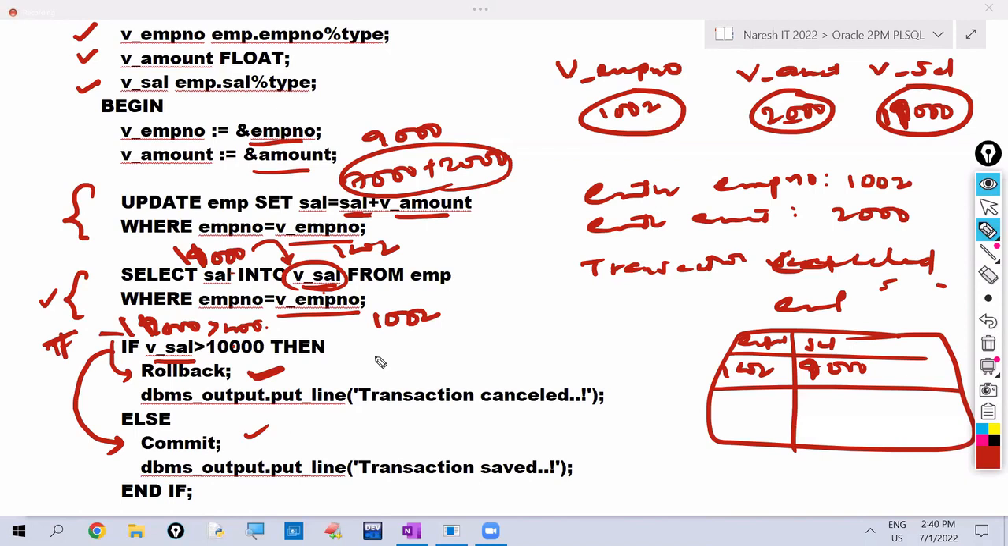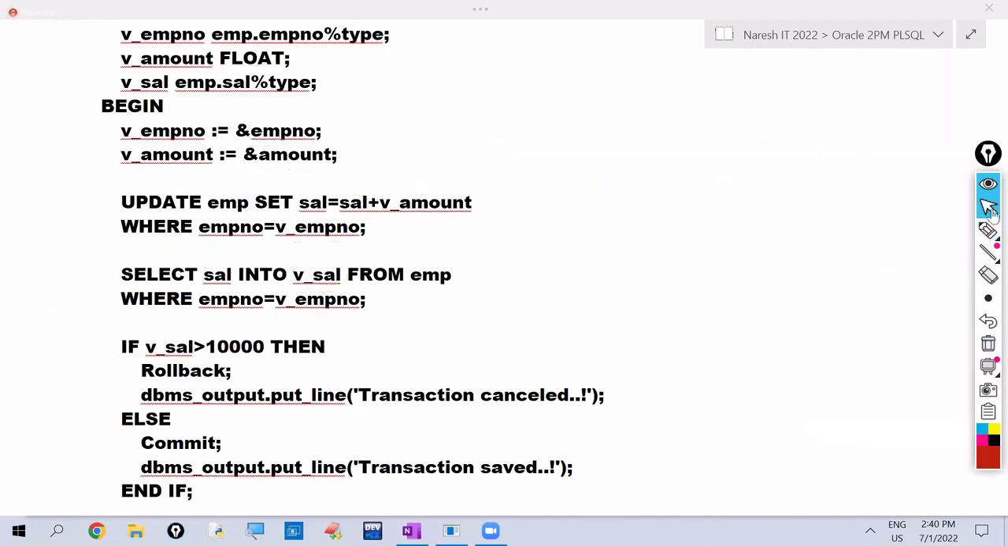Okay. So please confirm. Did you understand this program? Okay. So this is about if then else. If then else is over. Next one, if then else if.